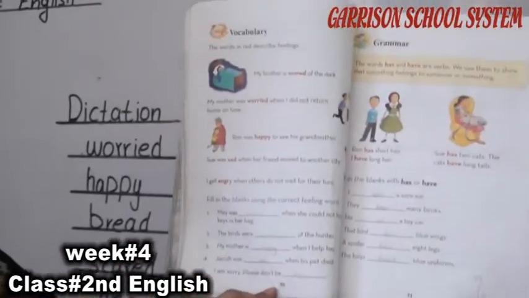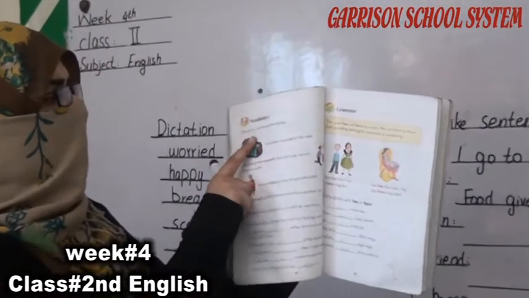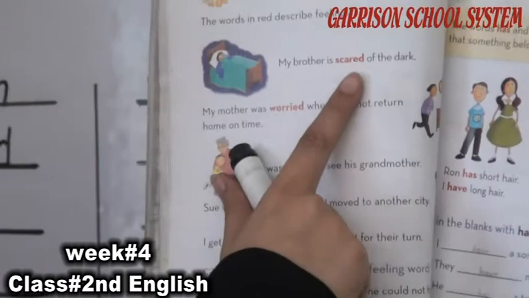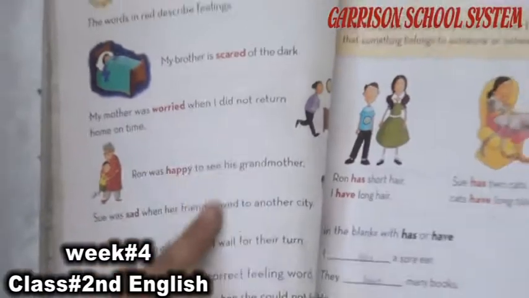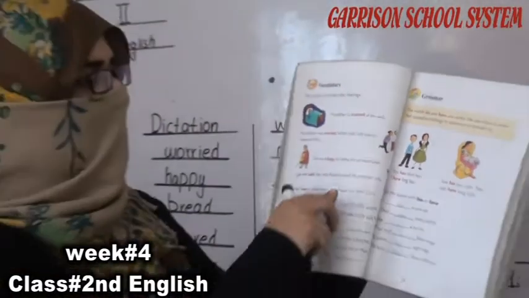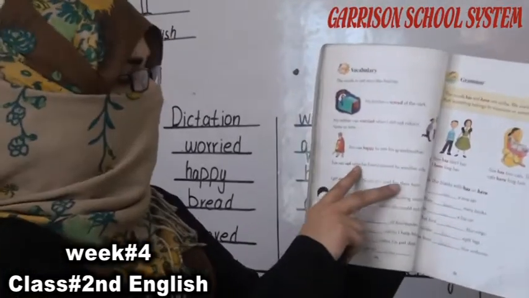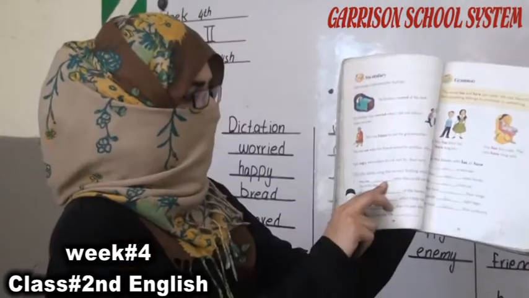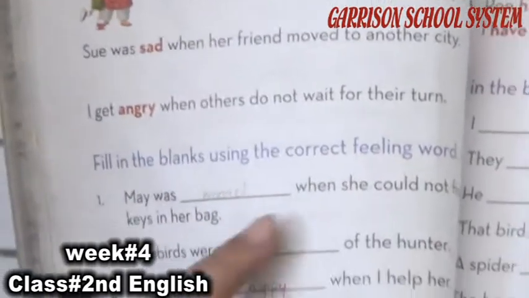Now come to the next page, page number 30. On this page, we learn about vocabulary. The words in red describe feelings. As you know, there are some words in red color like scared, worried, happy, sad and angry. These are all feelings that we feel. Like scared, डर, worried, परेशान होना, happy, खुश होना, sad, उदास and angry, गुस्सा. These are all about our feelings. So we have to fill in the blanks using the correct feeling word.